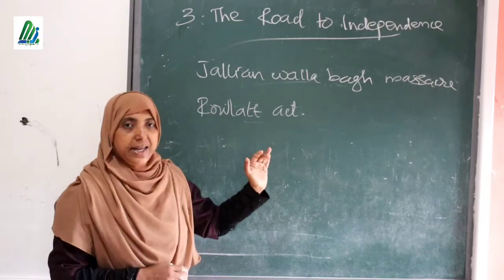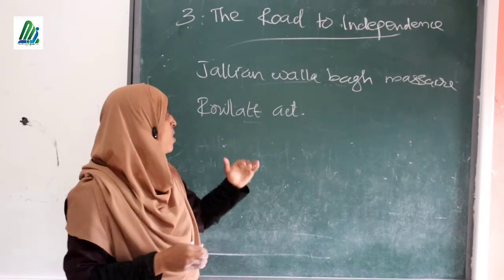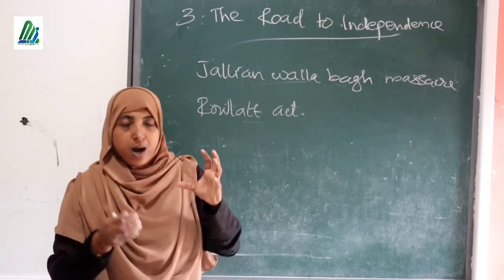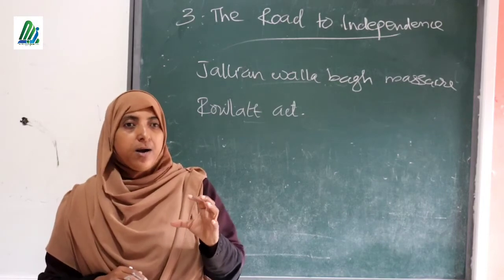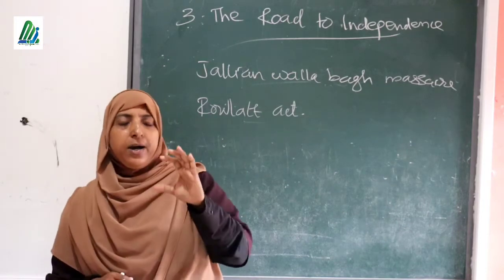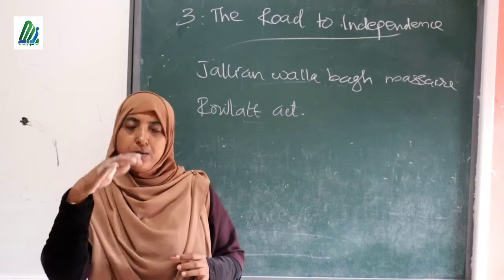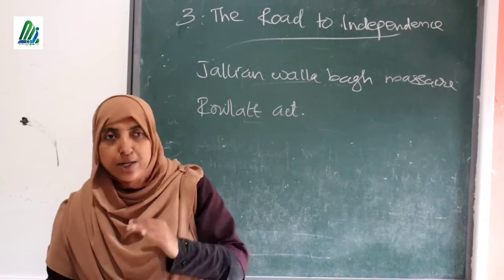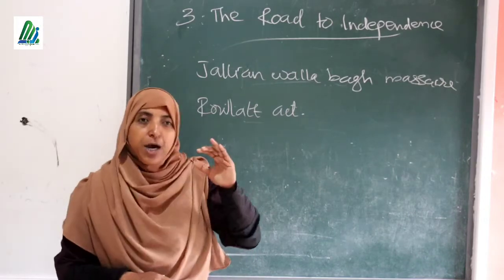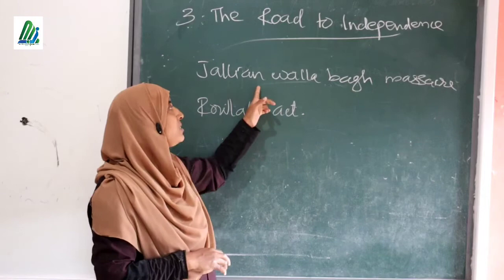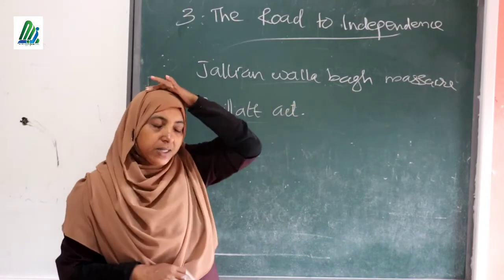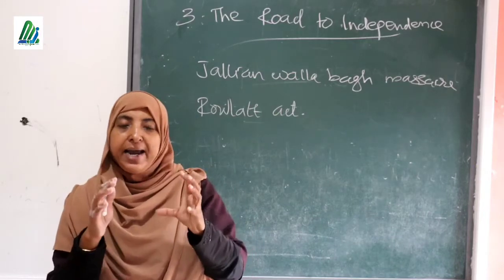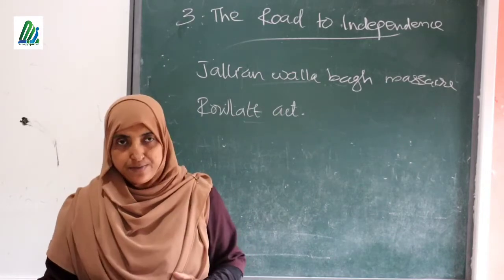So, against this act, and to save ourselves from this bad situation created by the British, especially in Punjab, a group of people decided to conduct a peaceful public meeting in a particular place. They selected a ground called Jallianwala Bagh. It was a big ground enclosed with huge buildings, and there was only one entrance, one gate, for that ground.